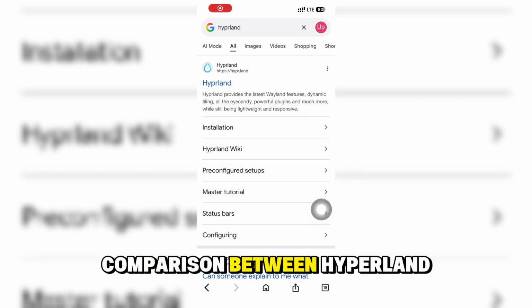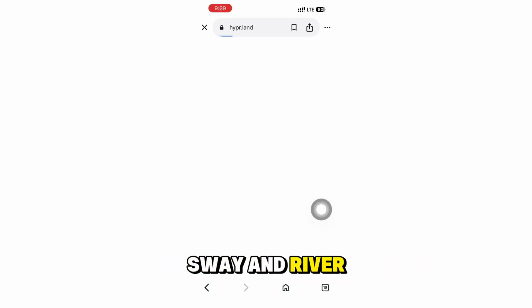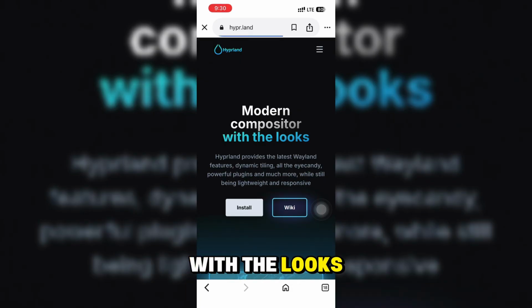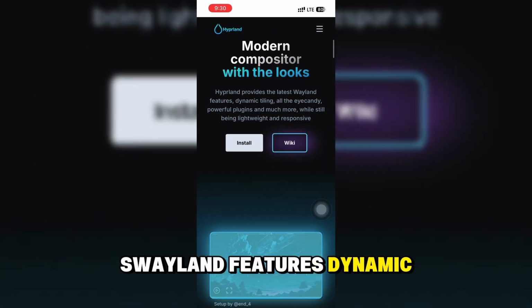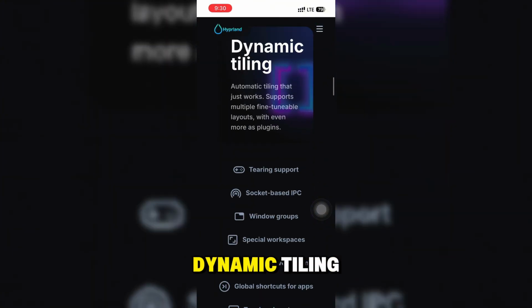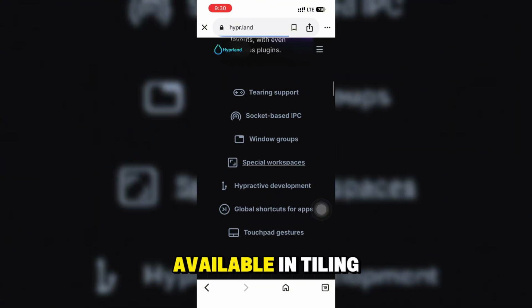This is a comparison between Hyprland, Sway, and River. Hyprland is a modern compositor with the looks. It provides the latest Wayland features, a dynamic feeling, and smooth, easy to configure dynamic tiling. It also offers tiling support, socket-based IPC, window groups, and special workspaces.